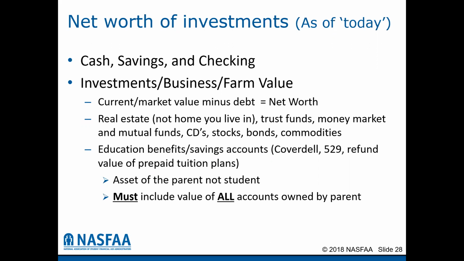What you do include as investment is any real estate other than the home that you live in, trust funds, money market funds, mutual funds, CDs, stocks, bonds, and commodities. Also included are education savings plans, such as the Coverdell 529 or refund value of prepaid tuition plans. If the parent is the owner of the education plan and the student is the beneficiary, the asset is listed under the parent. If someone other than the parent is the owner, for example, grandparents have opened the 529 plan in their name, they are the owner and the student is the beneficiary, and it does not get reported as an asset on the FAFSA form.